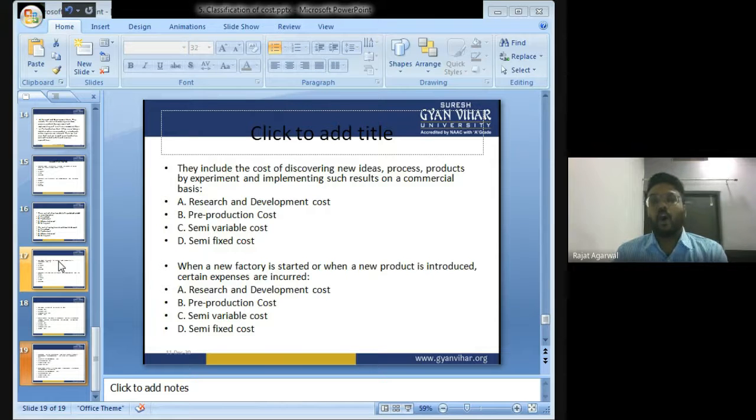These are the costs which are incurred for new ideas, processes, products by experiment and implementing such results on a commercial basis. Cost which is incurred for implementing new ideas, for discovering new ideas. Research and development cost, pre-production cost, semi-variable cost or semi-fixed cost? The answer is research and development cost.